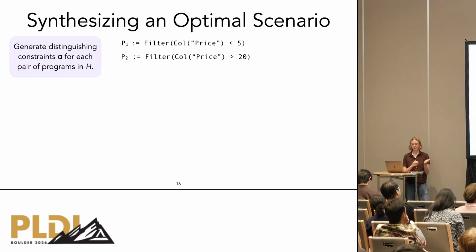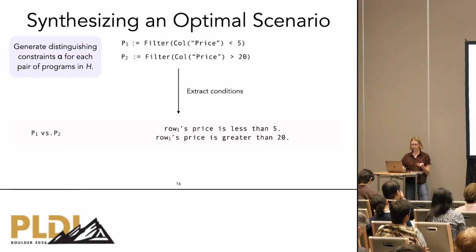We can think of this as an abduction problem where we want to find simple input conditions that explain why programs behave differently. In this example, we can obtain two such constraints. The first states that a row has price less than 5, and under this condition, P1 would keep the row while P2 would filter it. The second states that a row has price greater than 20. Here, P2 would keep this row while P1 would filter it.